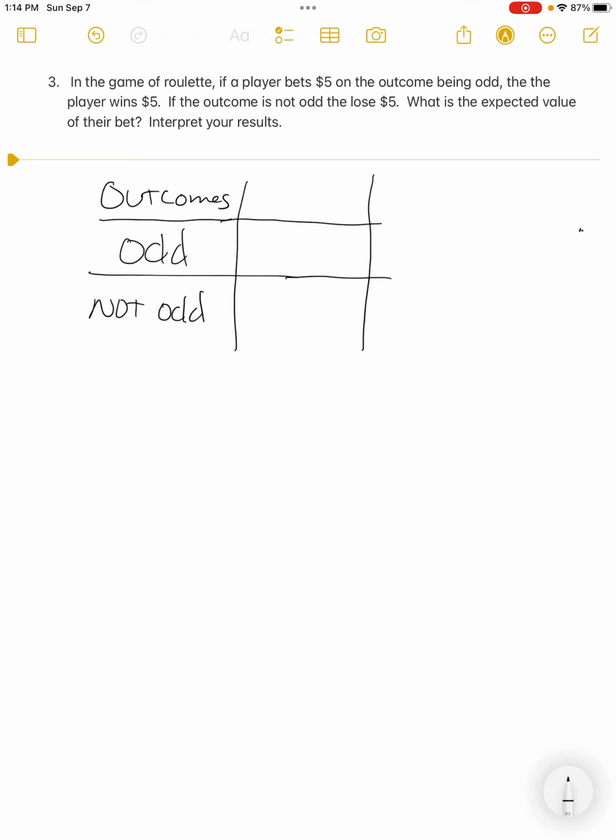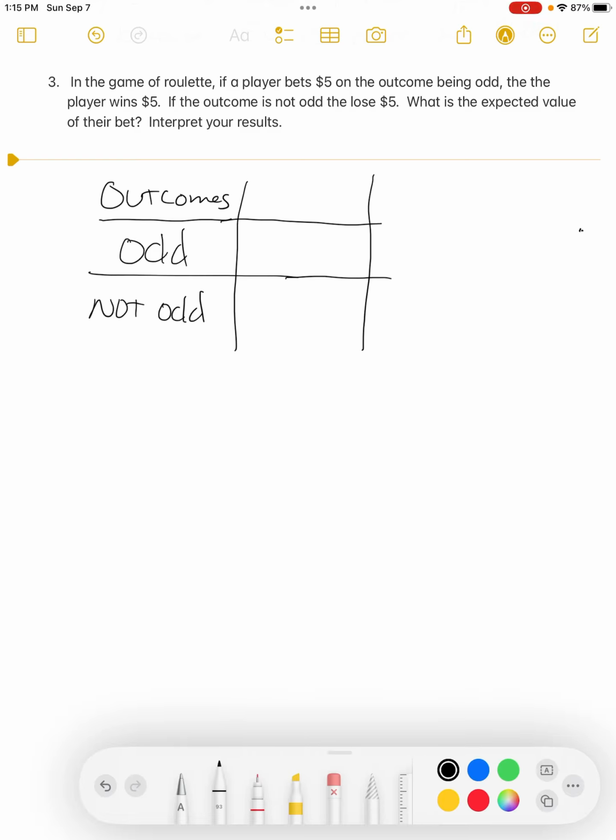Language like odd, not odd, even is not helpful in expected value because expected value is a calculation. So we need to talk about the outcomes, and maybe we should qualify these outcomes a little bit better.